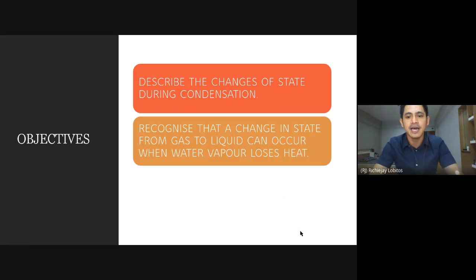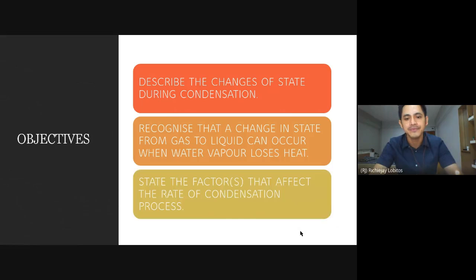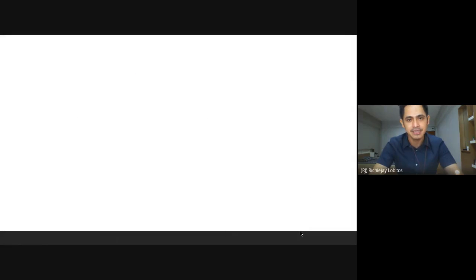Second, recognize that a change in state from gas to liquid can occur when water vapor loses heat. And third, state the factor or factors that affect the rate of the condensation process.